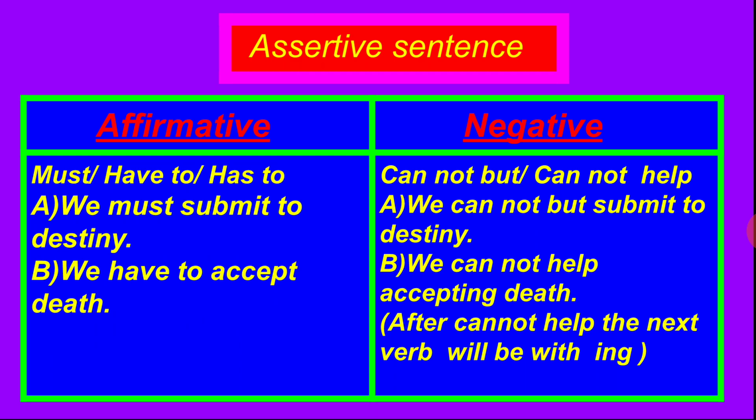Okay. Now look at the example. We must submit to destiny. This is in affirmative sentence. If we want to make it negative, then it should be we cannot but submit to destiny. Then in another example, we have to accept death. Now in the negative form there is we cannot help accepting death. As there is help, that's why the next verb is with ing. So there is cannot help accepting. After cannot help, the next verb will be with ing. Okay, boys?